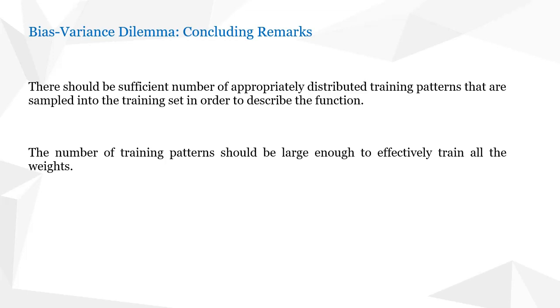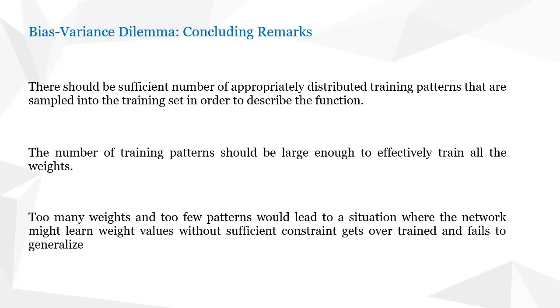See, when we want to map input to output, we need a function, and that function could be complex. Therefore, we will include more weights. And when we include more weights to map that complex function, we should also take care that there are a sufficient number of inputs to train all the weights we have used in the hidden layers. So you cannot do neural network training in supervised learning with very little data in the training patterns.